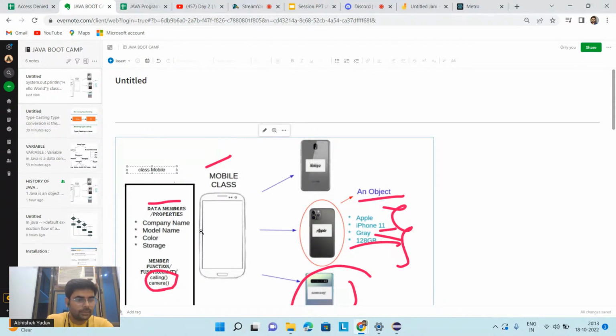Here one person is asking which code I have to share. So we have to share the bytecode. You have compiled your code and you get the bytecode, and that bytecode you will share to different machines. In order to run that bytecode, you have to install the JVM in each and every machine, because the JVM understands and interprets your bytecode.